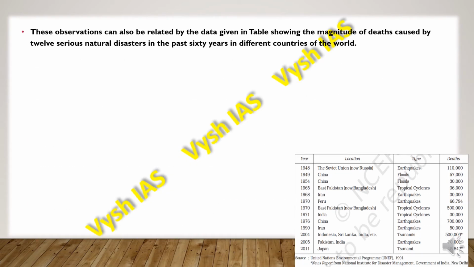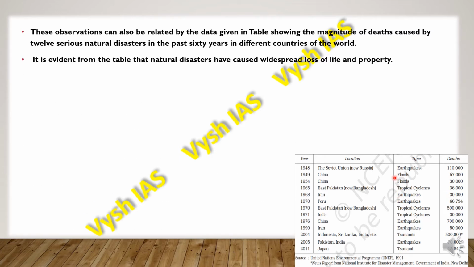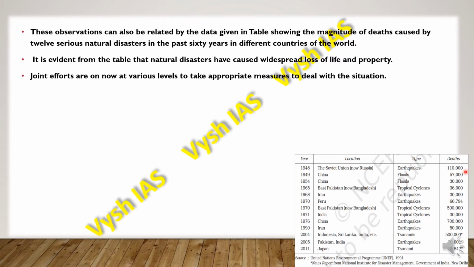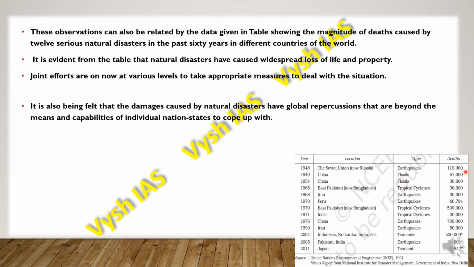So these observations can be related to the data given in the table, which shows the amount of death caused by 12 serious natural disasters that have taken place in the last 60 years. So it is evident that these natural disasters have caused widespread loss of life as well as property. And now at various levels, joint efforts have been taken to adopt appropriate measures to deal with the situation.